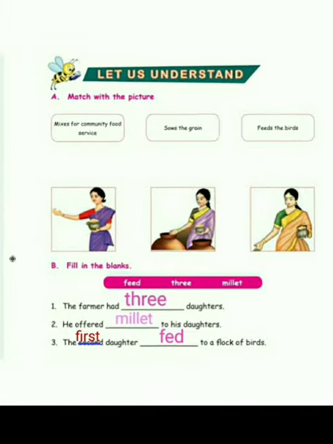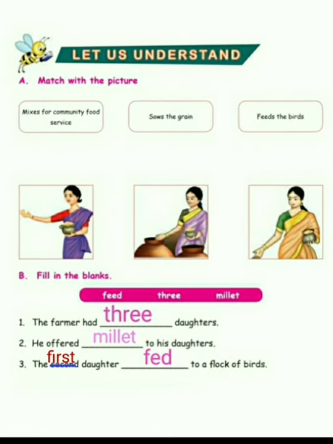Next, let us match the picture with the daughter. Number 1, she is the first daughter. What does the first daughter do? She feeds the birds. This is the second daughter. She mixes for community food service. This is the third daughter. She sows the grain.